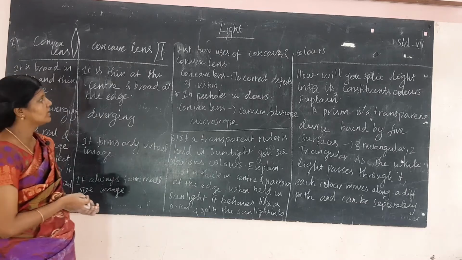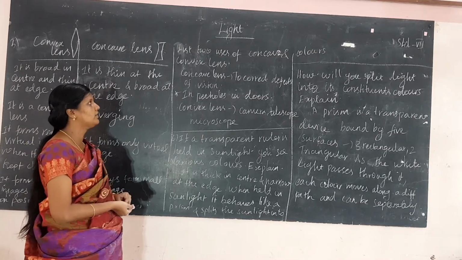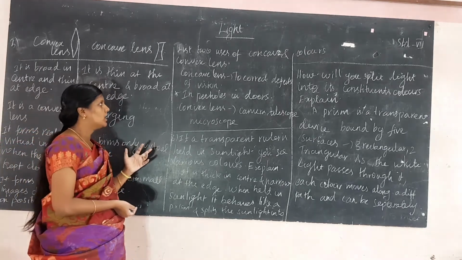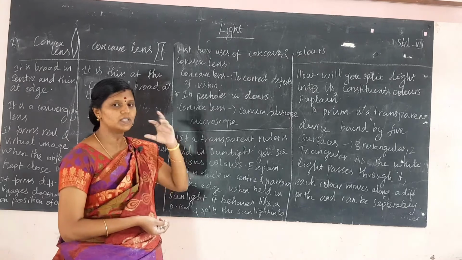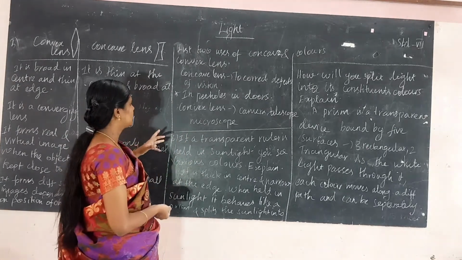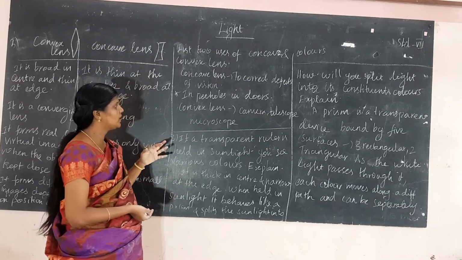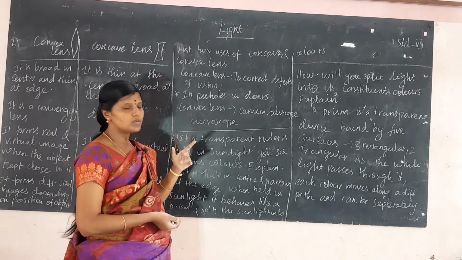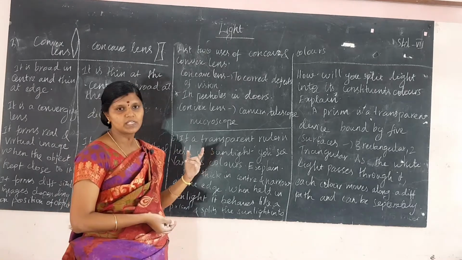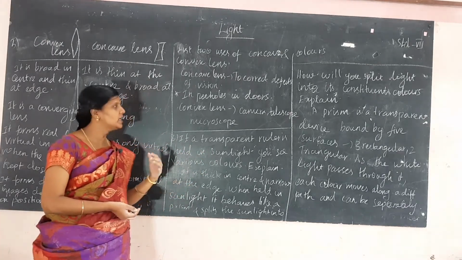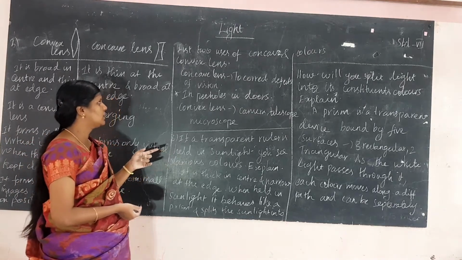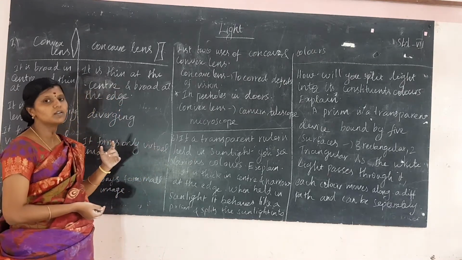Next, list two uses of the concave and convex lens. Concave lens is used to correct the defects of vision. If we have defects in our vision, we use a concave lens in spectacles, and in peepholes in doors. And the convex lens is used in cameras, telescopes and microscopes. These are the uses of concave and convex lens.